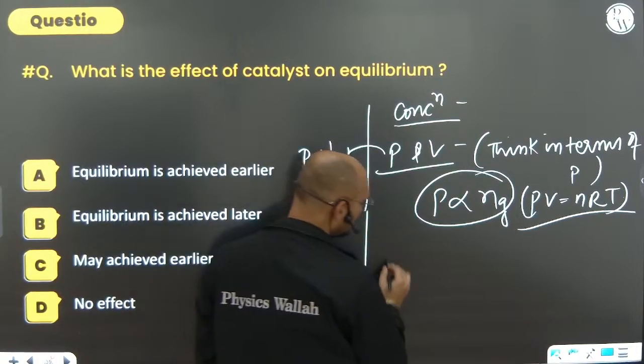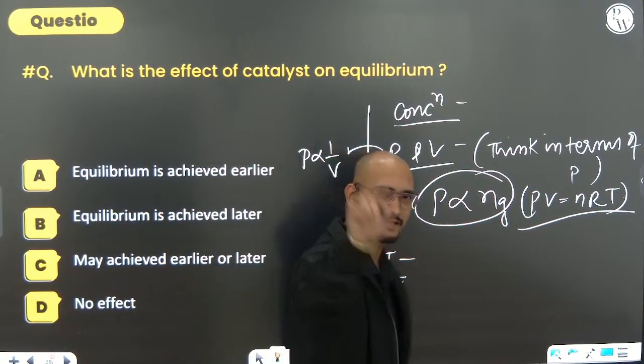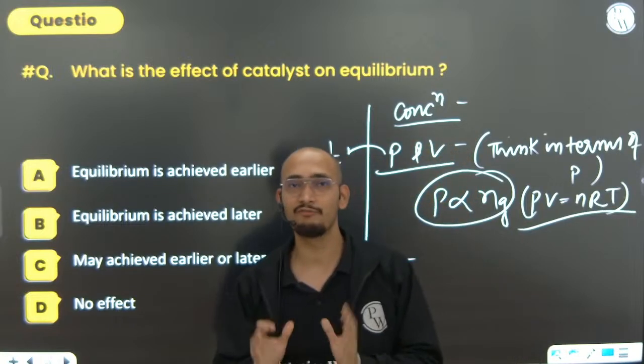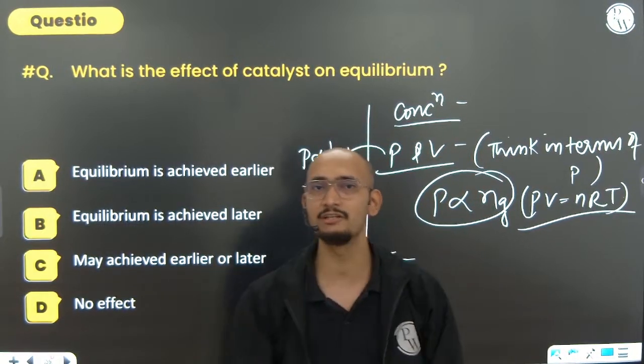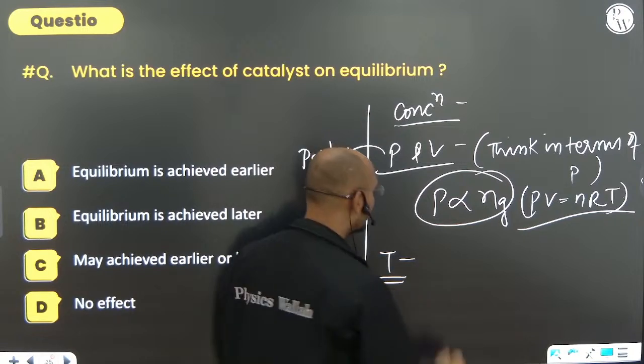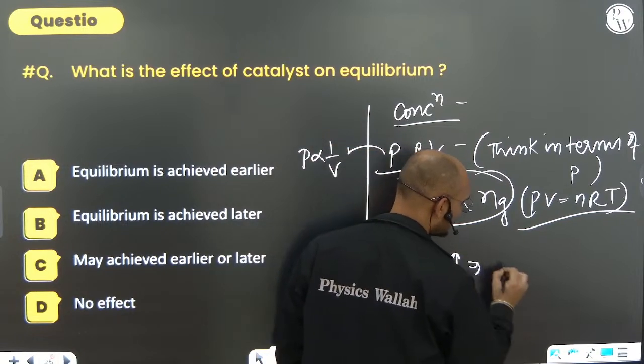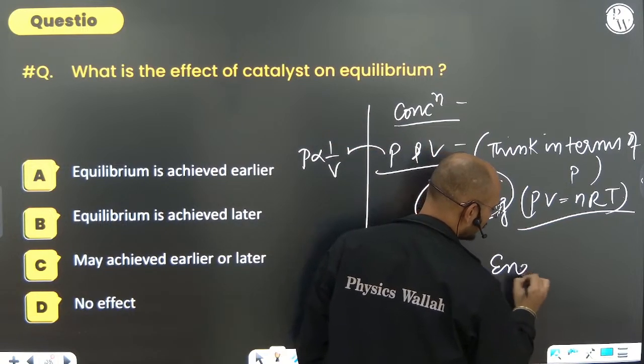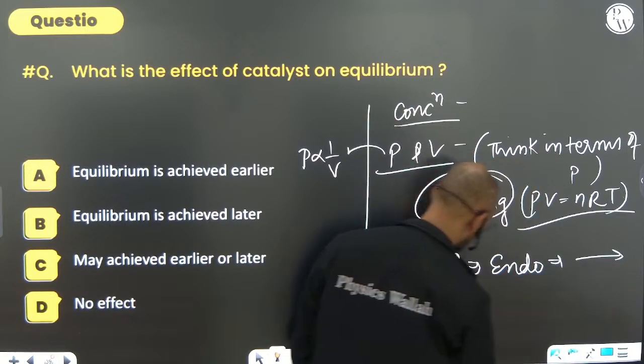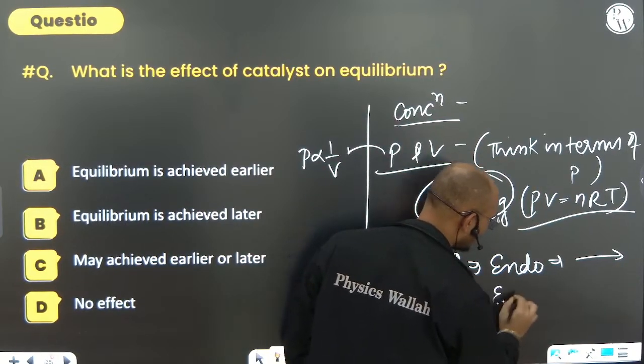Next, temperature. If you increase the temperature, for an endothermic reaction, it will go in the forward direction. For an exothermic reaction, with temperature increment, it goes in the backward direction. That's a simple thing, right? So these things you have to keep in mind.